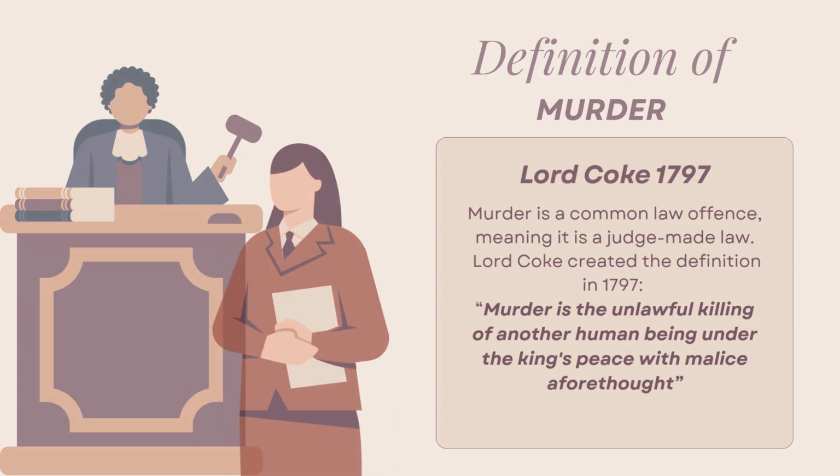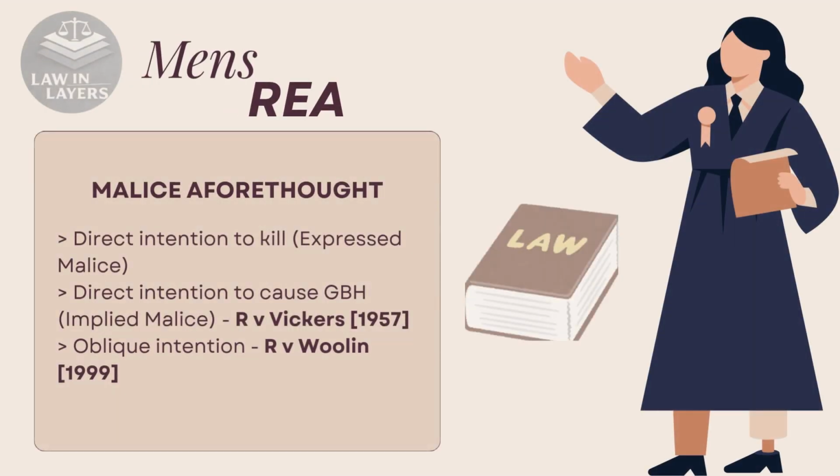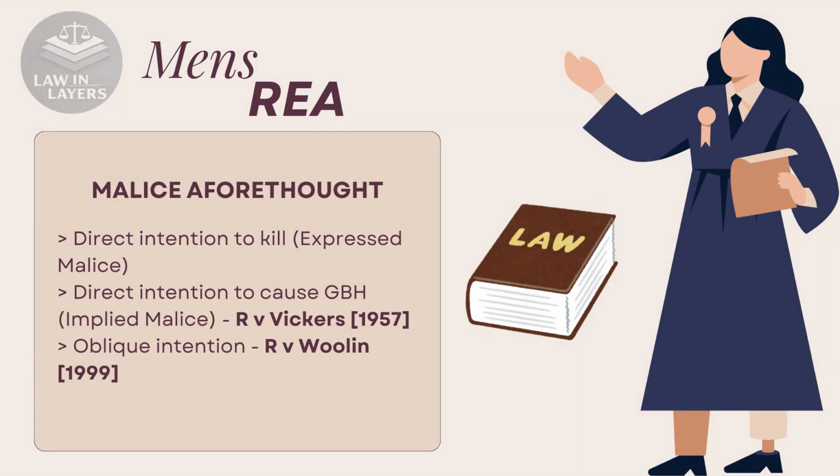I will begin with the mens rea of the offense, and I recommend you do as well in an exam scenario question, as if the defendant lacks the mens rea, they will likely be guilty of manslaughter. The mens rea of murder is malice aforethought, which is the intention to kill or cause grievous bodily harm, also known as GBH. Murder is an offense of specific intent, so recklessness will not be sufficient for murder.